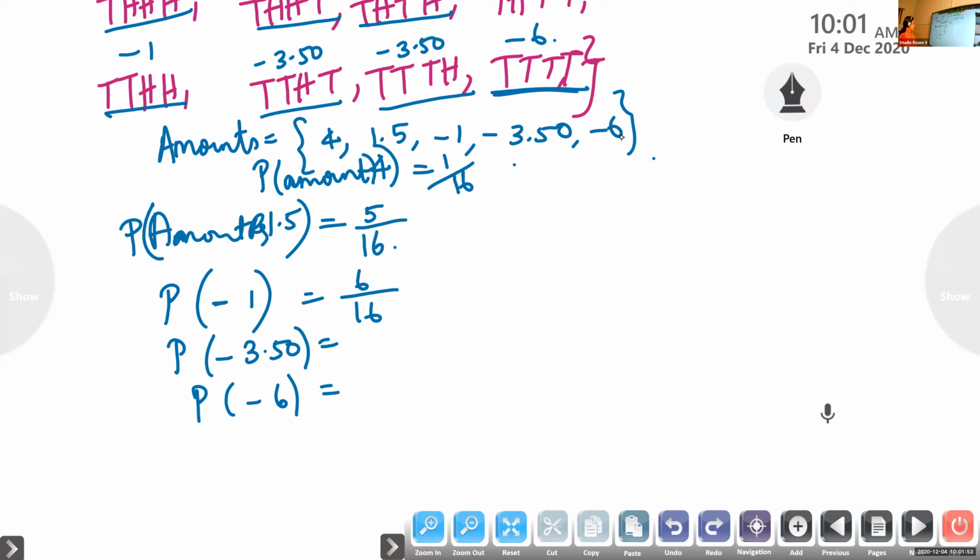Aishwarya, can you give the answer? Negative 3.50. 4 by 16. Yes, it is 4 by 16. And probability of getting negative 6, Aditya Satyan? Probability of negative 1 by 16. It is 1 by 16. Yes? P of 1.50 should be 4 by 16. It is 4 by 16.